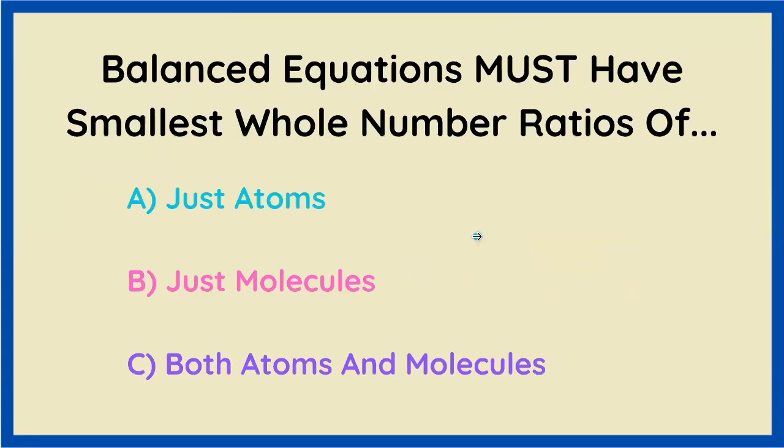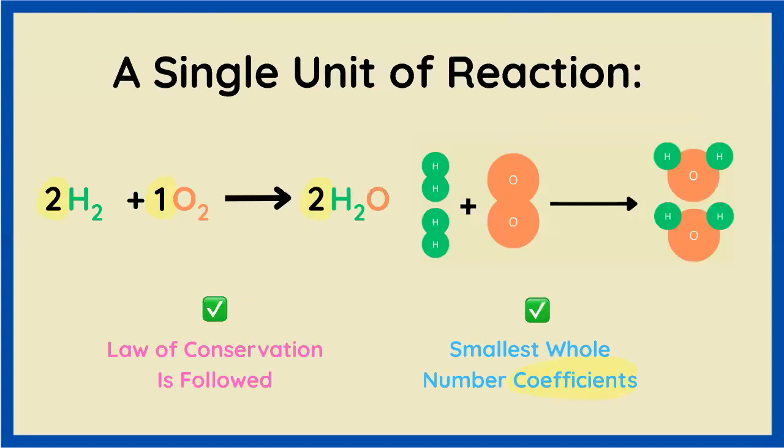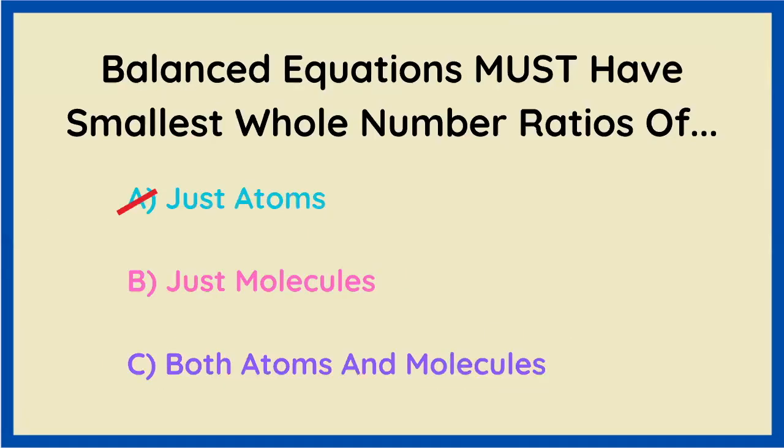To really make sure you understand this, any balanced chemical equation must have smallest whole number ratios of just atoms, just molecules, or both atoms and molecules. I'll pause the video for a second so you can think about this. Well, we've just spent the entire video demonstrating that coefficients, which represent molecules, must be in the smallest whole numbers possible. Thus, molecules must be in the correct answer choice. So let's cross out A, but what about atoms?